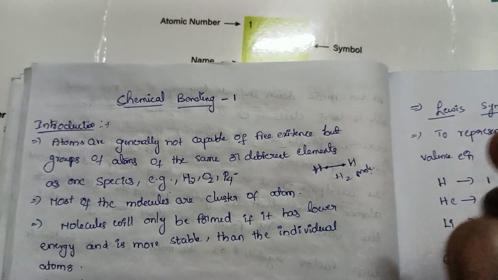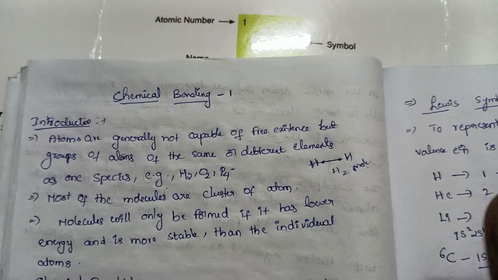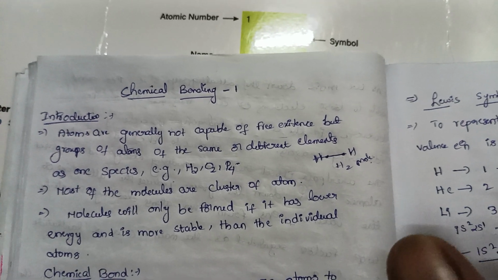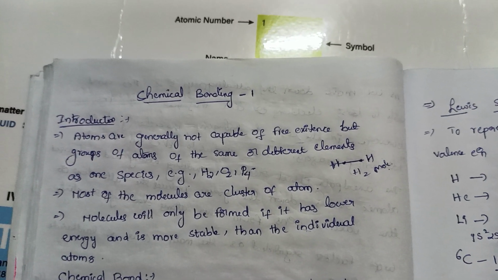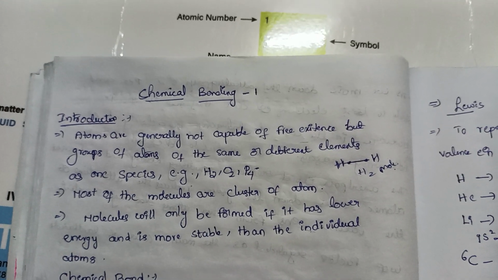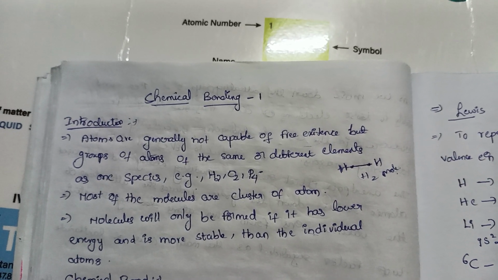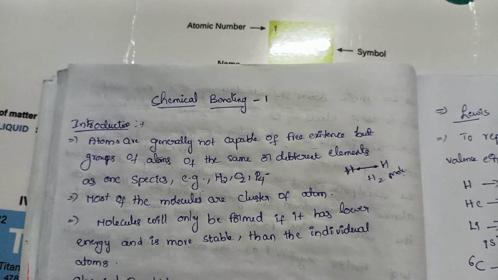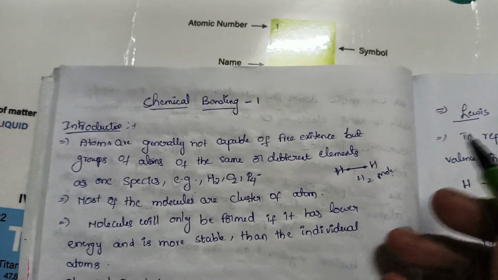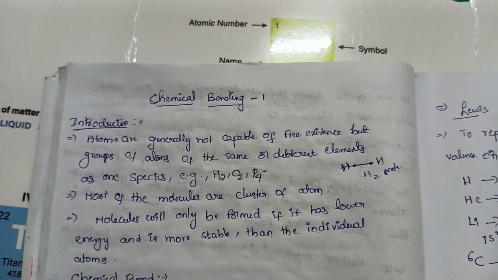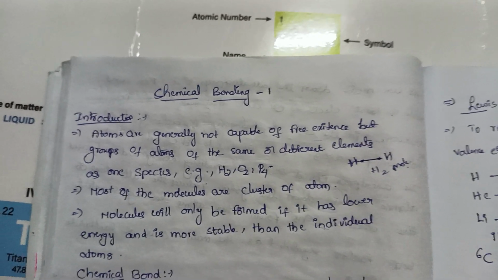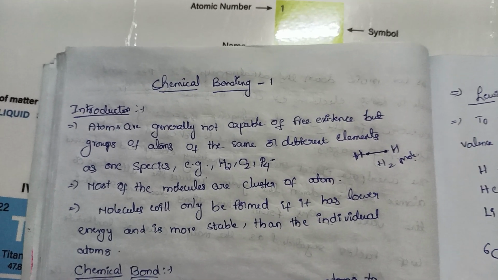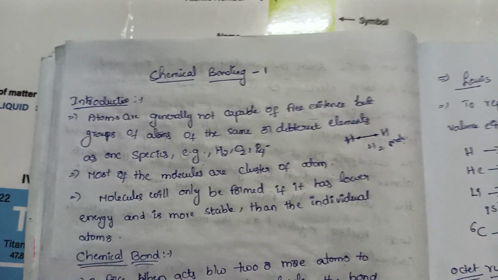Why are atoms forming molecules? Why do they not stay as atoms as they are? Because atoms have higher energy and lower stability, so every atom wants to stabilize. So atoms combine together, or different atoms combine, forming molecules. So it is going to stabilize. Whenever it forms a molecule, it has more stability than the individual atoms, so it forms a molecule.